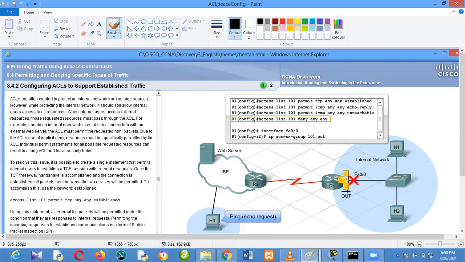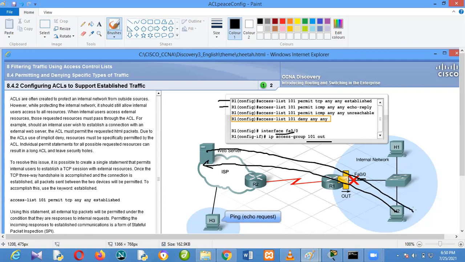So how do you configure that? I am supposed to configure it on this interface, FastEthernet 0/0, look at it here, as out. So what am I configuring? I'm going to configure that TCP must be established. See that's this line. TCP must be established for something to pass, and also echo reply. Like now, if I ping the server, that's echo. The server is responding to me, that's echo reply. So it's supposed to allow echo reply.